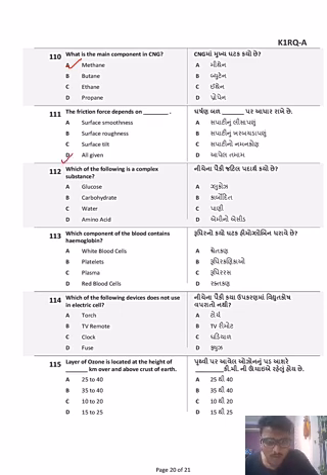Yes, it depends on all of them. Which of the following is a complex substance? Amino acids is a complex substance. Okay, all of the rest are simple. Which component of blood contains hemoglobin? Okay, hemoglobin is present in the red blood cells.